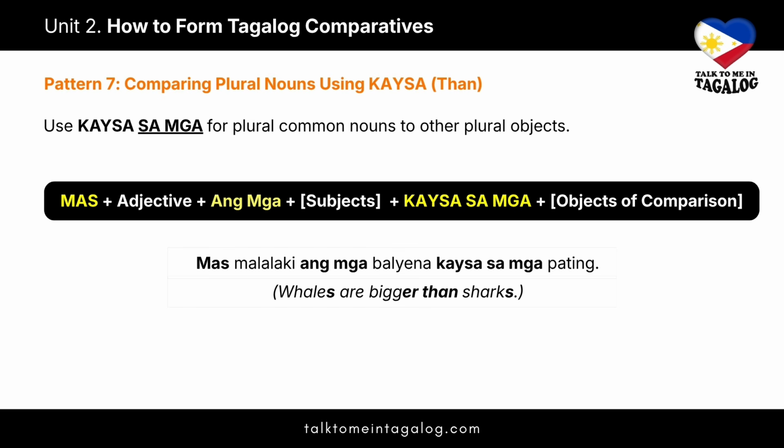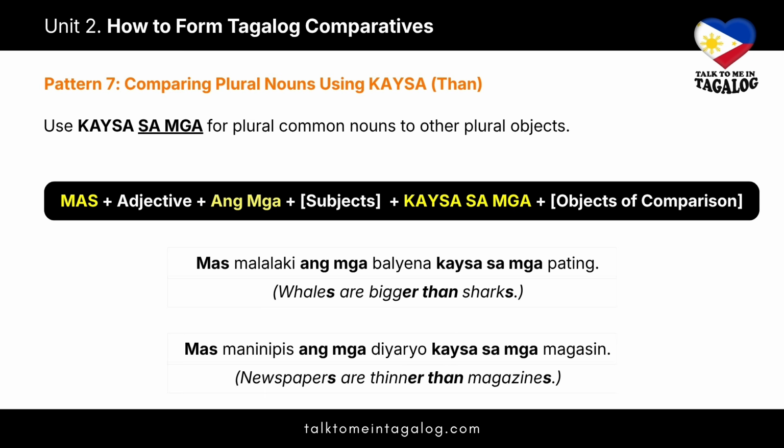Mas malalaki ang mga balyena kaysa sa mga pating. Meaning, whales are bigger than sharks. Here we use mga in both parts of the sentence because both the subjects, the whales, and the objects they are compared to, the sharks, are plural.